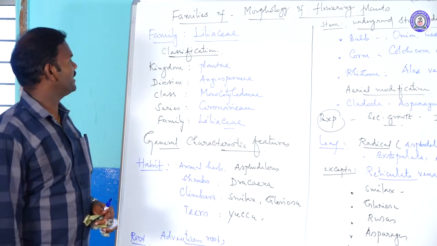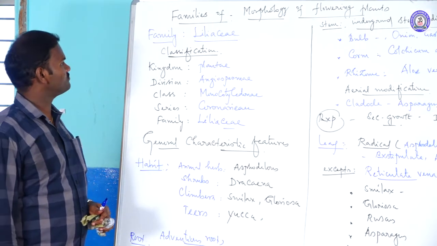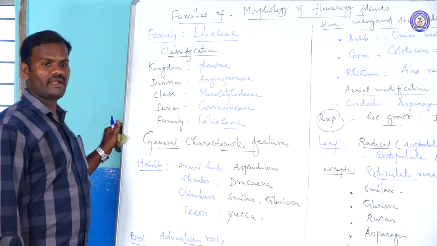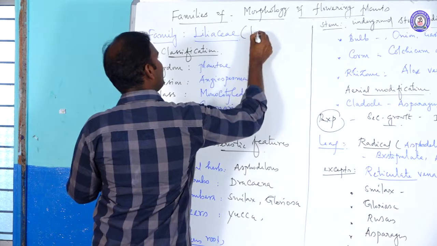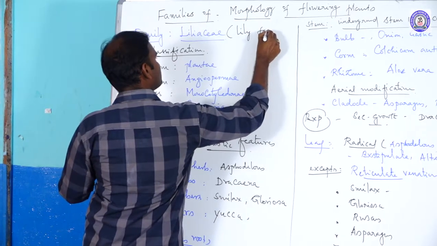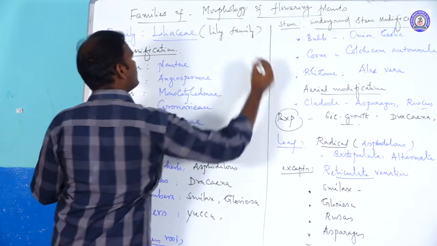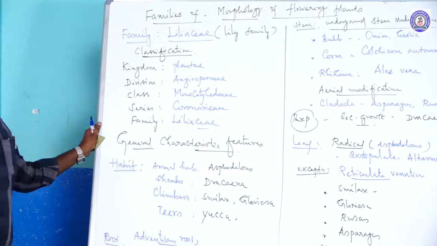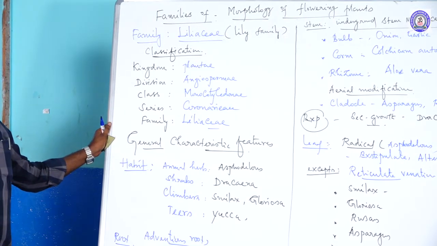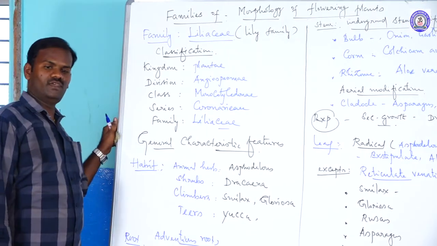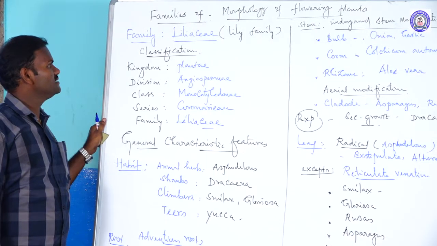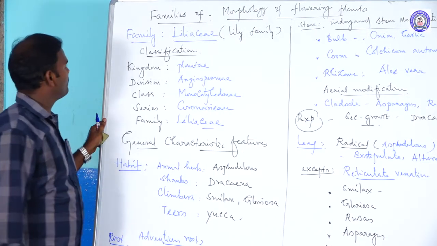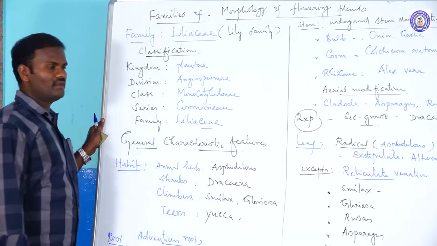Liliaceae. Actually, it's a monocot family. But what is the systematic position of Liliaceae? Liliaceae is commonly called the lily family. Solanaceae, commonly called the potato family. Then Fabaceae, commonly called the pea family, Pisum sativum. Liliaceae, commonly called the lily family. What is the systematic position of Liliaceae?